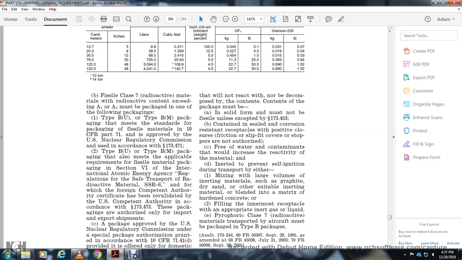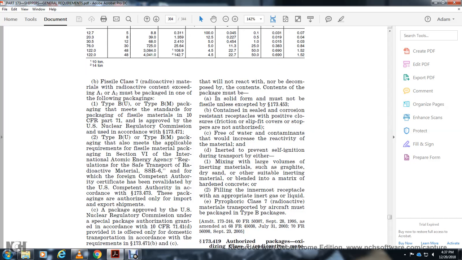A package of approved with the U.S. regulatory requirements under the special packaging authorization granting in accordance with the Title 10 CFR 71.41D is authorized in domestic transportation in accordance with the respiration requirements of 173.471 B and C.